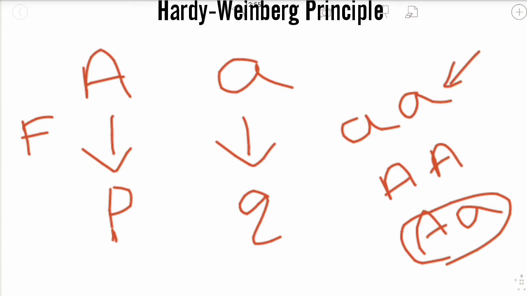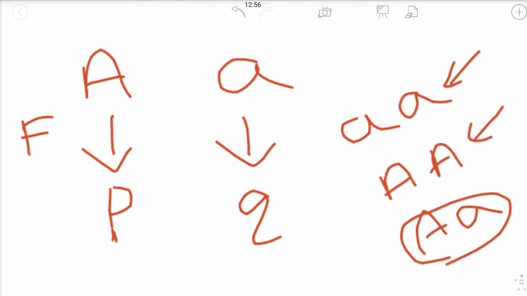Small a is homozygous recessive because it is not dominant. Capital A is called homozygous dominant because it dominates, because it is a king. It dominates the smaller one, which is the recessive one.